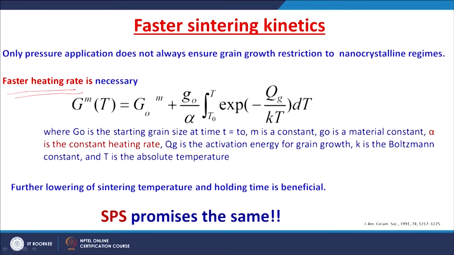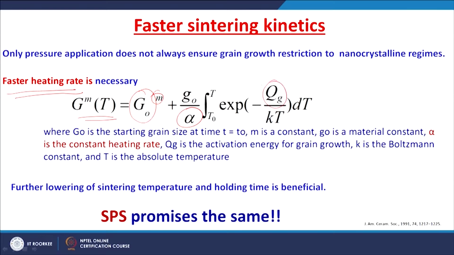So, if you see the grain size at a temperature of T, it is obtained by this equation, where G0 is the starting grain size at an initial time of 0, m is a constant, and G0 is a material constant, alpha is the constant heating rate, and you can see this integral from T0 to T of exponential of minus QG by K into T, dt.